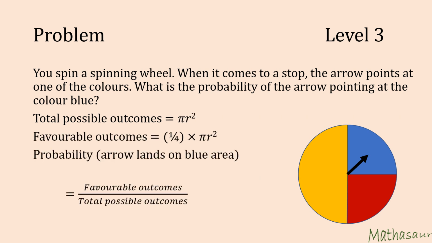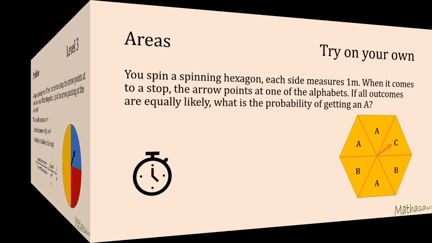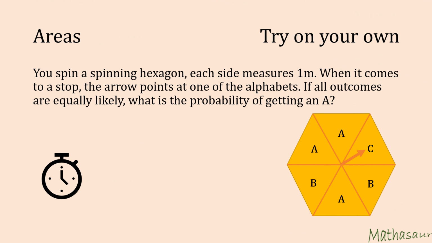Now the probability that the arrow lands on blue area would be equal to favorable outcomes divided by total possible outcomes, or 1 by 4. Why don't you try a problem on your own?